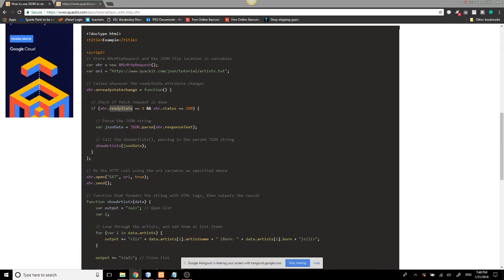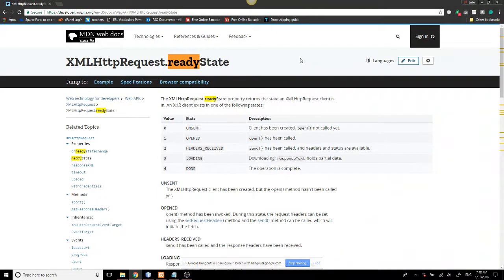Okay, now ready state. Ready state is basically when you have the proper connection. Let me show you. Can you see over here? The 4 is when the operation is complete.